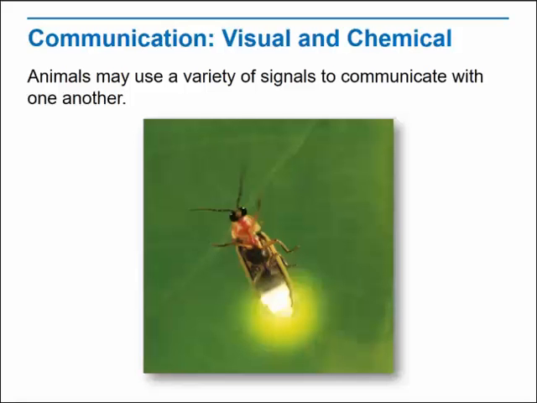Many animals use visual signals and have eyes that sense shapes and colors at least as well as humans do. Squid, which have large eyes, use changes in body color as signals. In many species, males and females have different color patterns, and males use color displays to advertise their readiness to mate. Some animals, such as the firefly, send visual signals at night using light generated within their bodies.